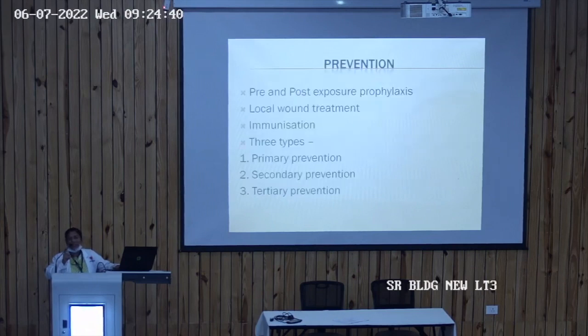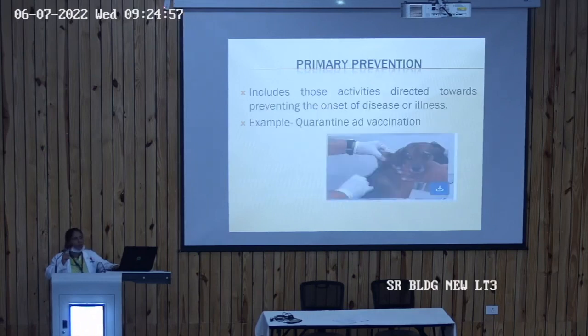So prevention includes 4 or 5 measures. First is the pre and post exposure prophylaxis. Next is the local wound treatment, wherever the animal has bitten anyone, so that treatment can be given. Then further is immunization. In brief, there are 3 types of prevention: primary, secondary, and tertiary. Primary prevention includes those activities which are directed towards preventing the onset of a disease or illness. These include quarantine and vaccination, as you all know regarding this in the COVID pandemic.